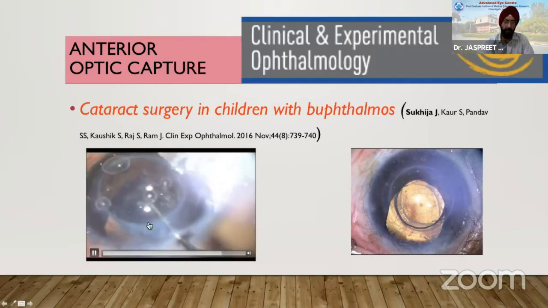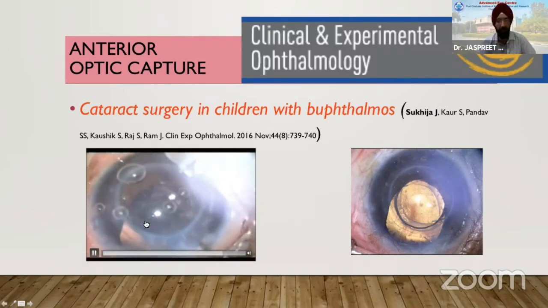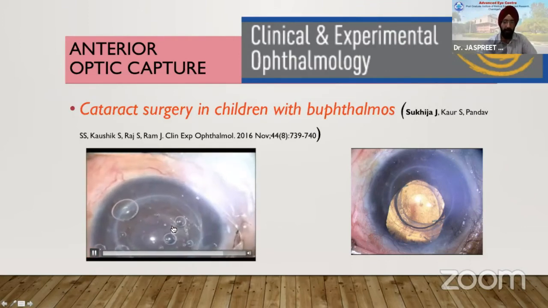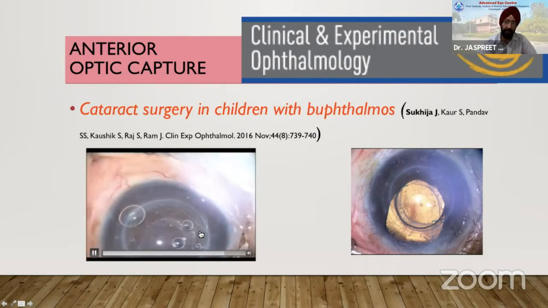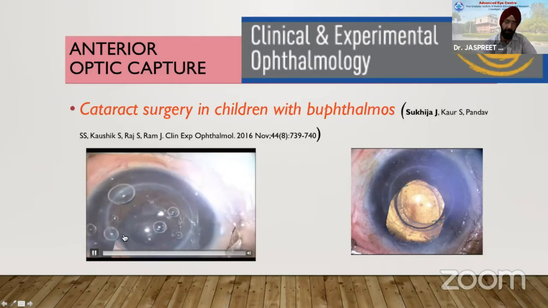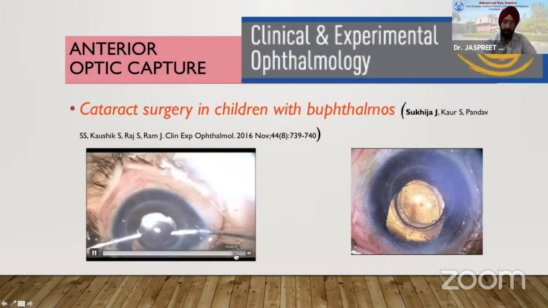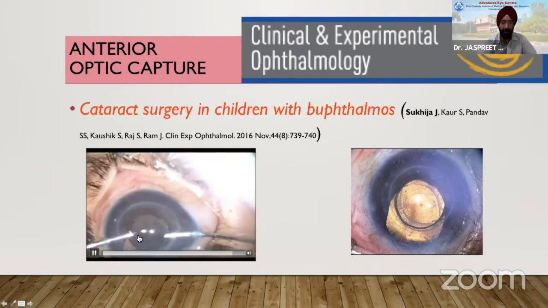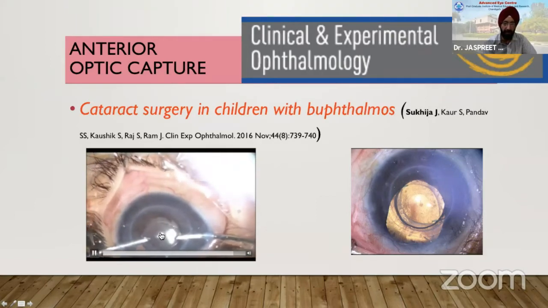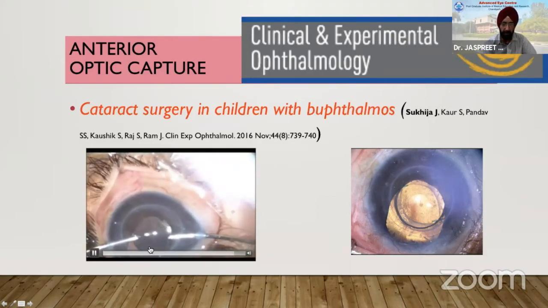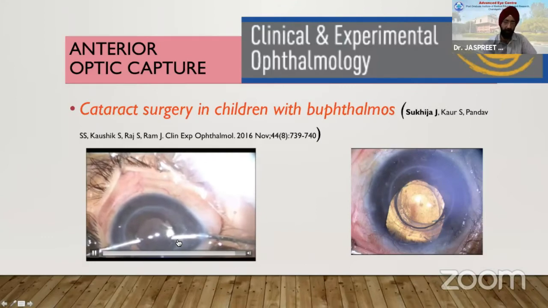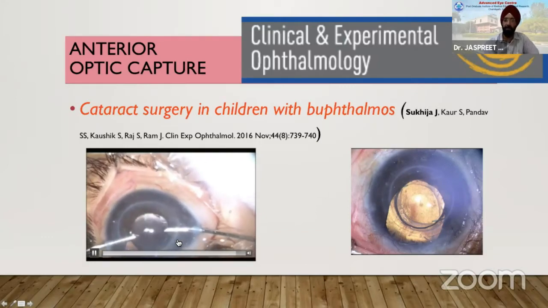So once you put that IOL in the bag, because of the clarity of the cornea, it's not that clear here. What we did was the haptics were in the sulcus and the optic was in the bag. You can see here a diamond-shaped anterior rhexis, which is clear here, and a posterior round rhexis. A diamond shape, you can say an oval rhexis, is the same as when you do a posterior optic capture. So this signifies that the IOL has been captured.